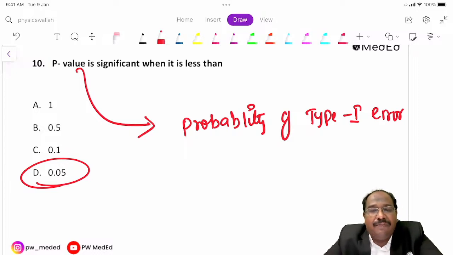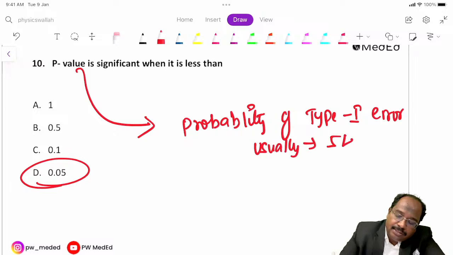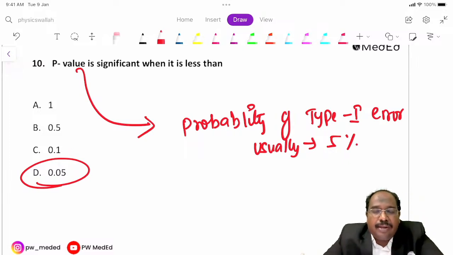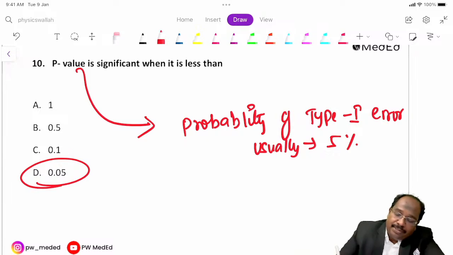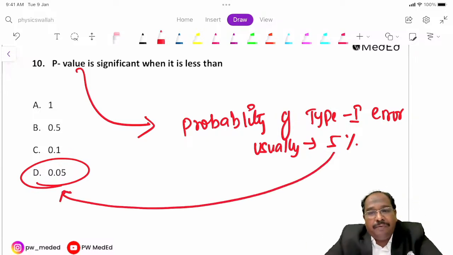What is the chance of type 1 error? Usually we will keep it as 5%. The maximum type 1 error we will allow is 5%. So 5% corresponds to probability 0.05.